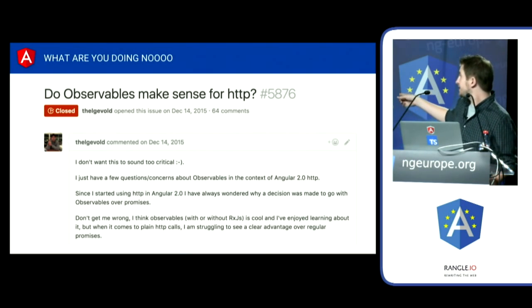This is a really good issue to read if you haven't. There's a lot of discussion in here. It goes through a lot of our reason and rationale. This question comes up, and it's a fair question to ask. I think that's the thing I really want to answer for you today, if you haven't really gotten into using observables.